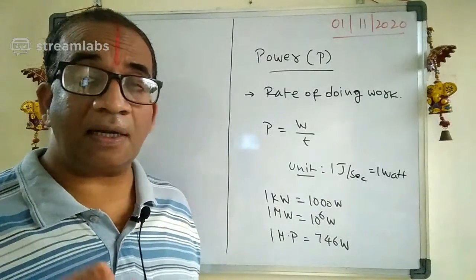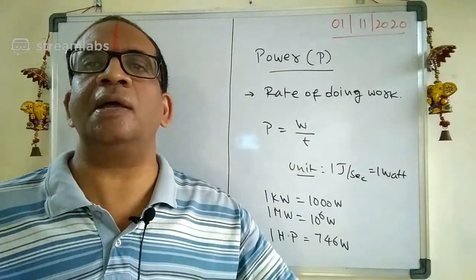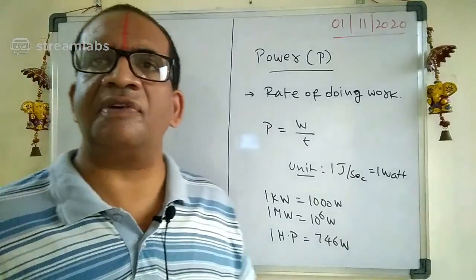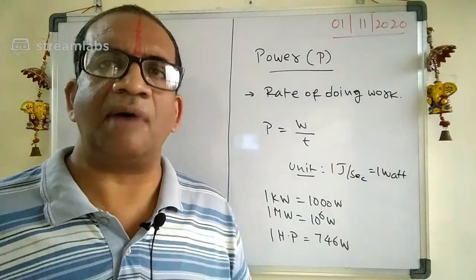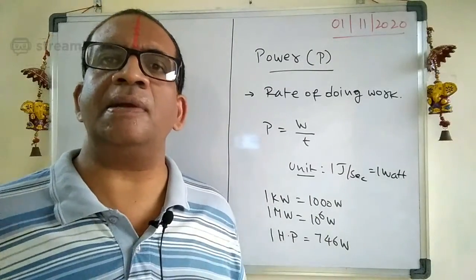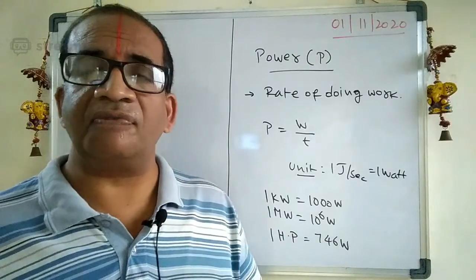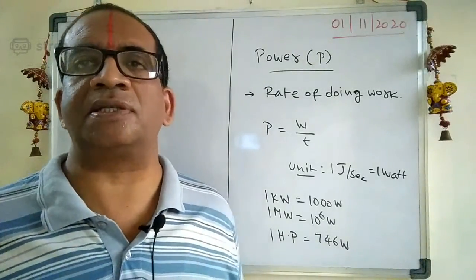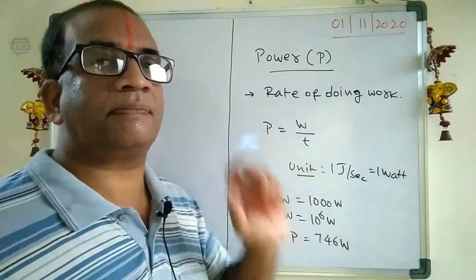That power represents how much work it can do in a particular time. For example, if a runner runs 100 meters in 10 seconds, and another runner runs the same 100 meters in 1 minute, who is more powerful here? Definitely the one who covered the 100 meters in 10 seconds was the more powerful person, because he did the work in the smallest time.